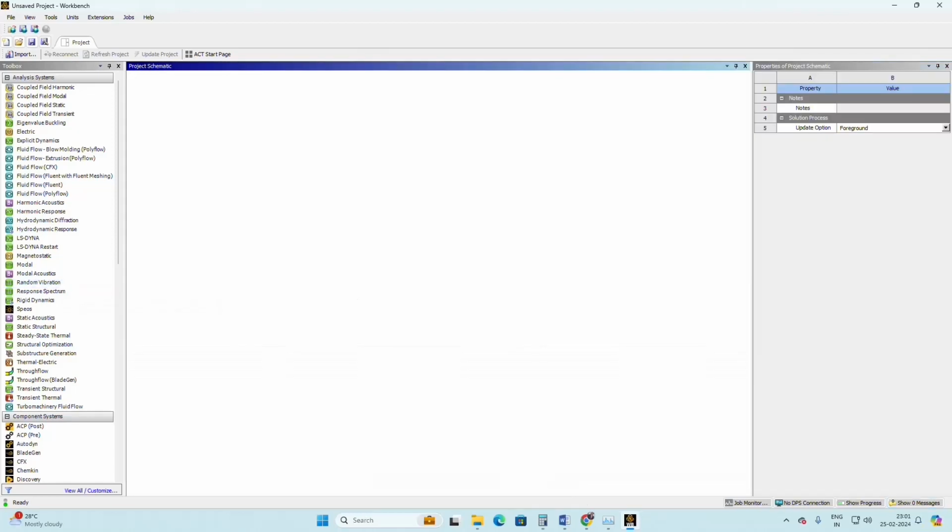Ansys is called a multiphysics software. You can solve all related physical problems here. You can see on the left-hand side in the analysis systems, there is fluid flow, right? So you can solve fluid-related problems, the aerodynamic problems, you can solve here.